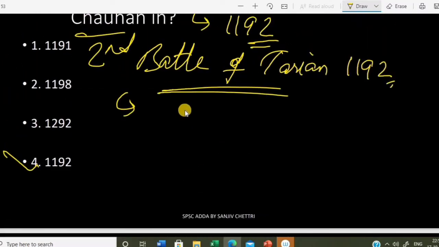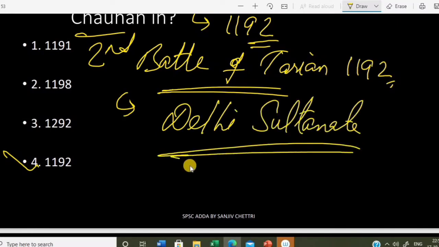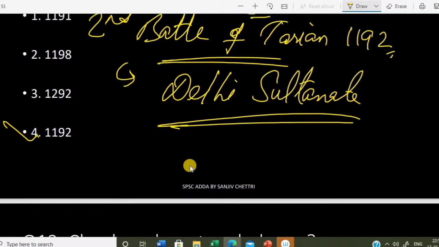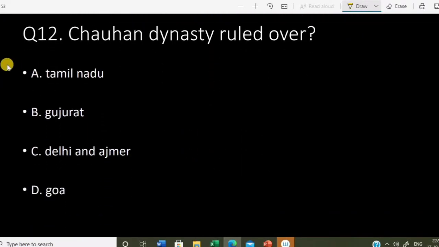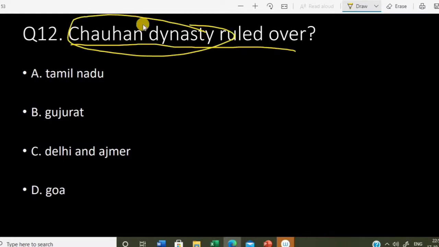So this is how Delhi Sultanate was established. Okay, Delhi Sultanate was established under which slave dynasty, Tughlaq dynasty. So there are many dynasty. Lodi dynasty, Sayyid dynasty. Chauhan dynasty ruled over. This is a Chauhan dynasty, which we have already talked about. Prithviraj Chauhan. So Chauhan dynasty ruled over Delhi and Ajmer. Now during this period, Delhi became important capital. So now Delhi became capital only in 12th century. So now we will see fight for Delhi. Before this, we saw fight for Kannauj. Now we will see fight for Delhi.